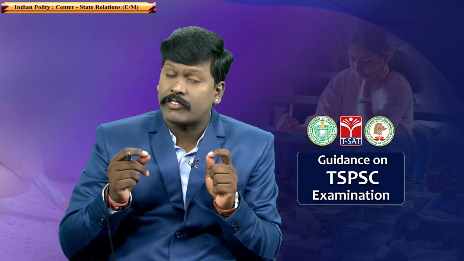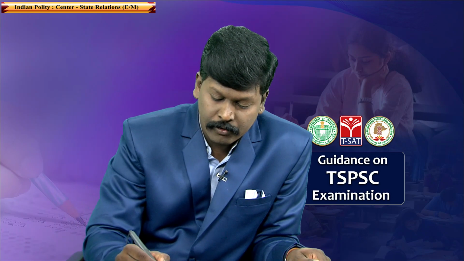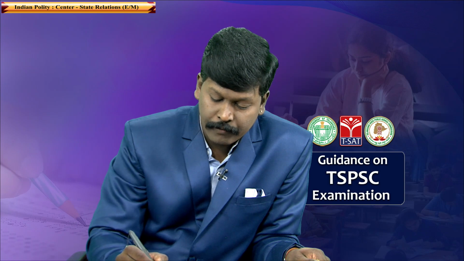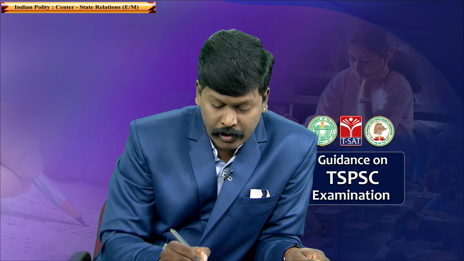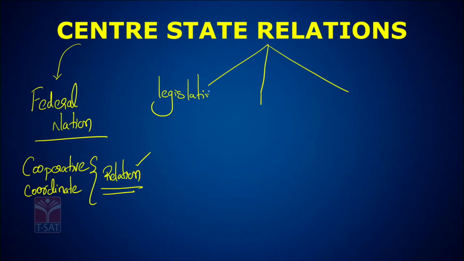And these center-state relations, as per the Constitution of India, are divided into three types. The first one is called center-state legislative relations.